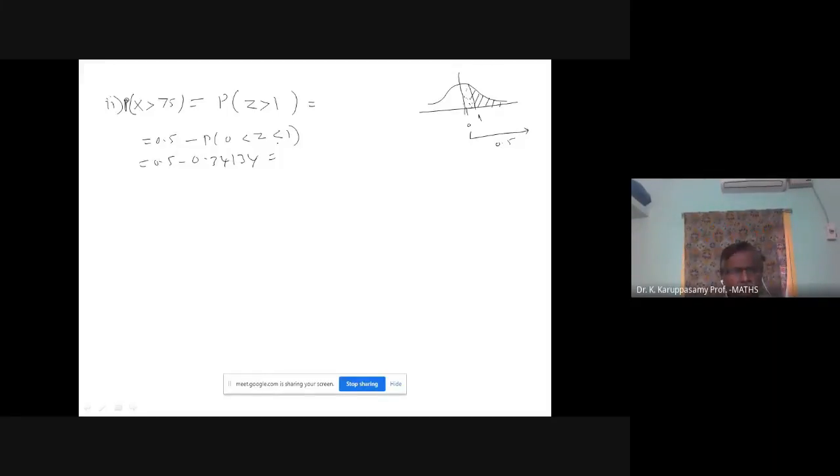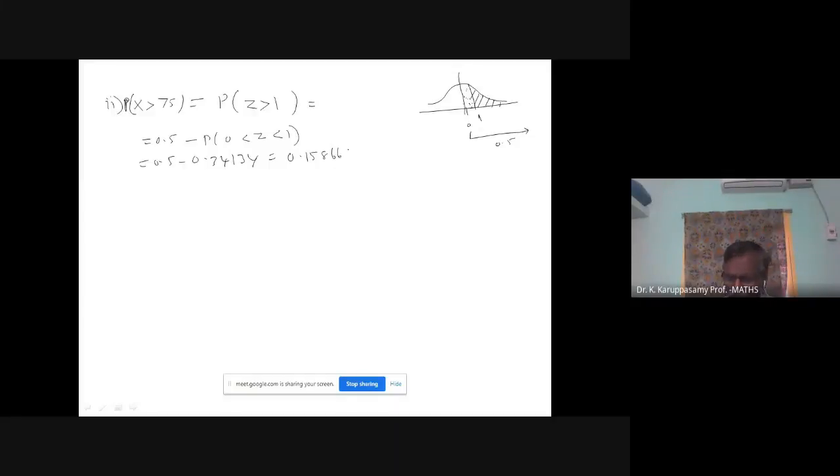0.5 minus 0.34134. If you are subtracting, I got the answer 0.15866. What's the meaning of this one? The probability for a student scoring above 75. Probability for a student to score above 75 is 0.15866.